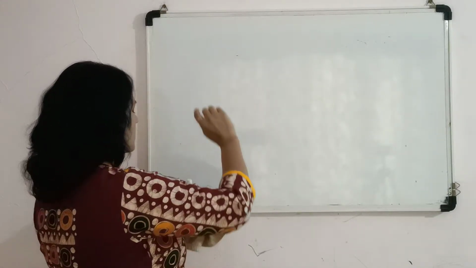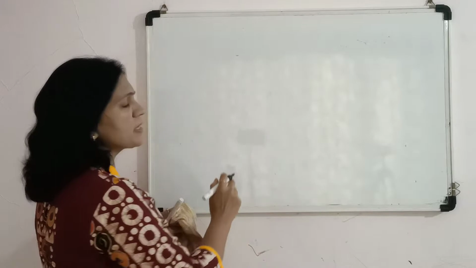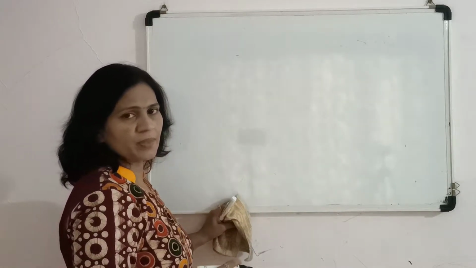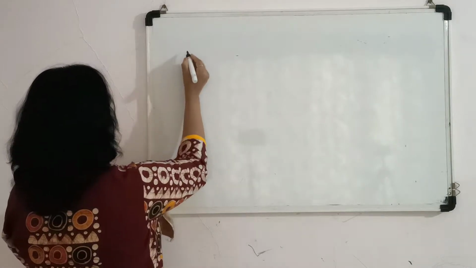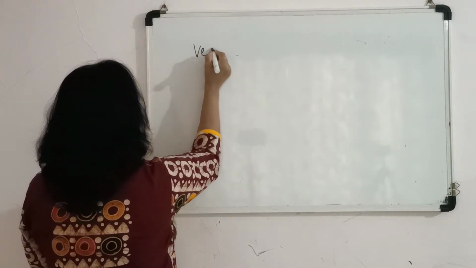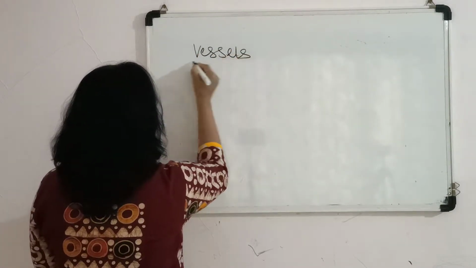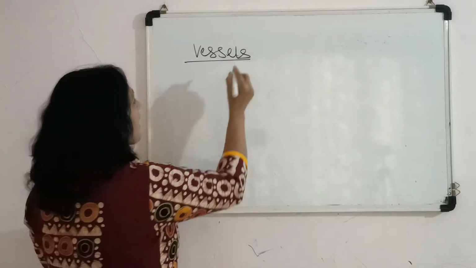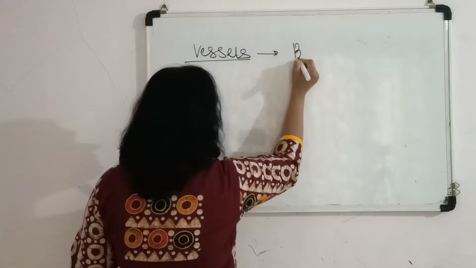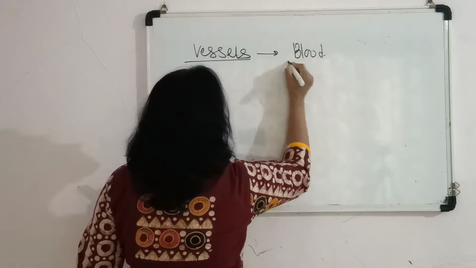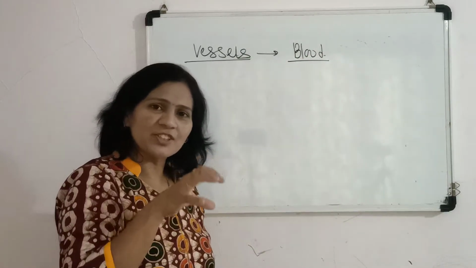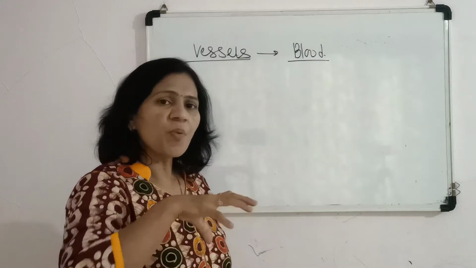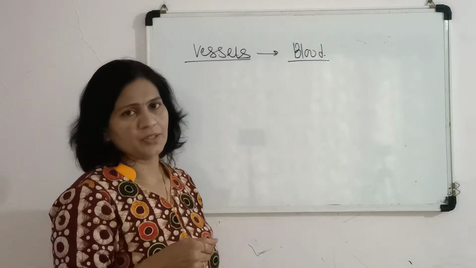Then we discussed the lymph, which is present in the lymphatic system. And now we will discuss the different types of vessels which carry the blood, because, as the name of the chapter suggests, it is body fluids and circulation.